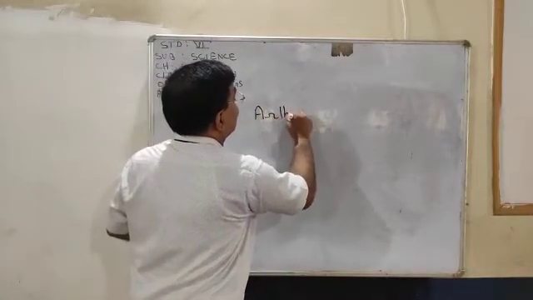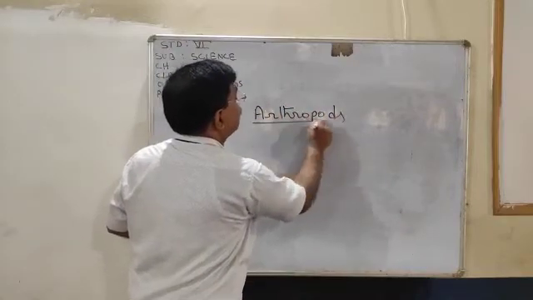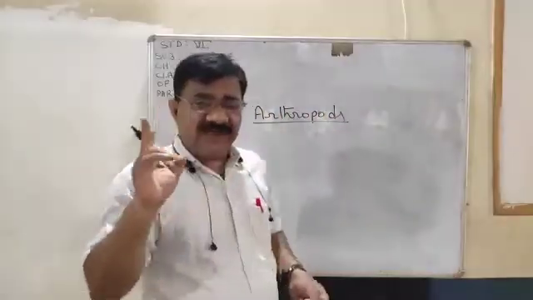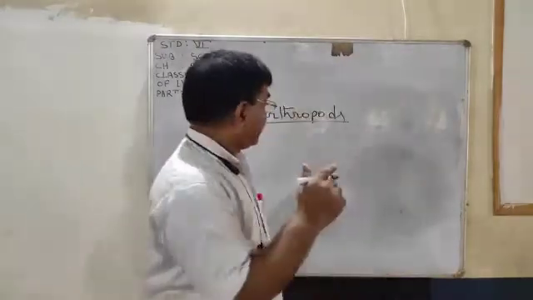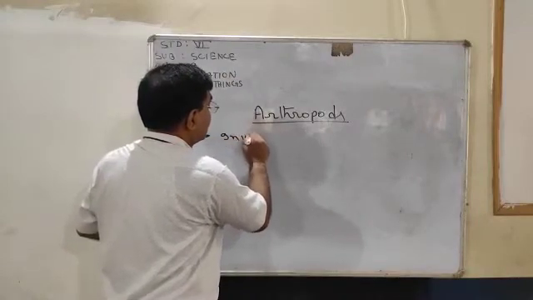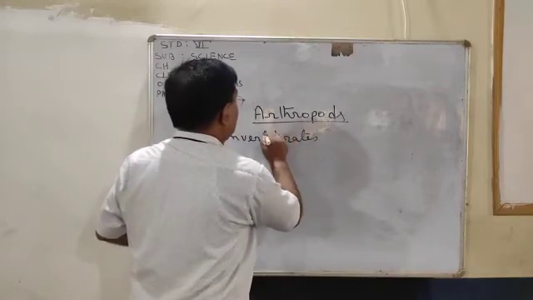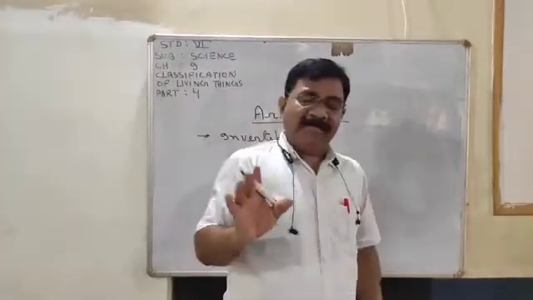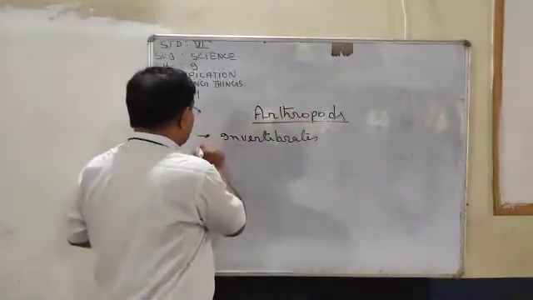Arthropoda. Arthropods. Now, very important in classification. First thing, they are invertebrates, means they do not have a backbone. Second thing, this group is the largest group.